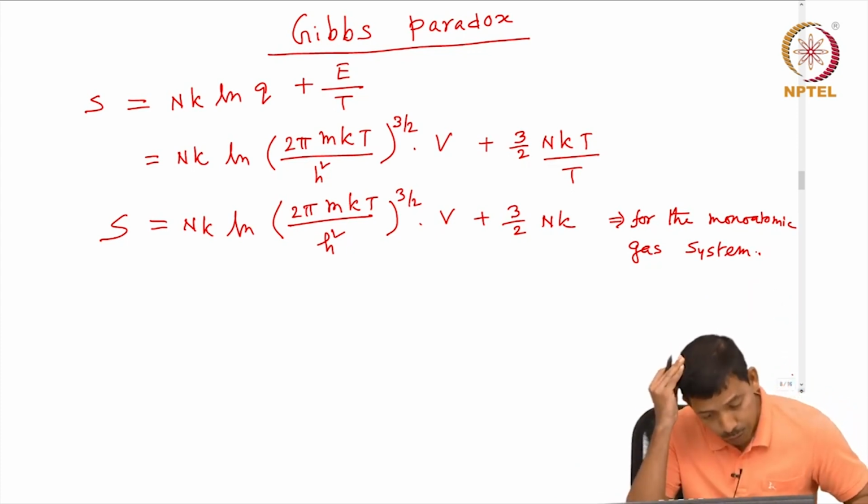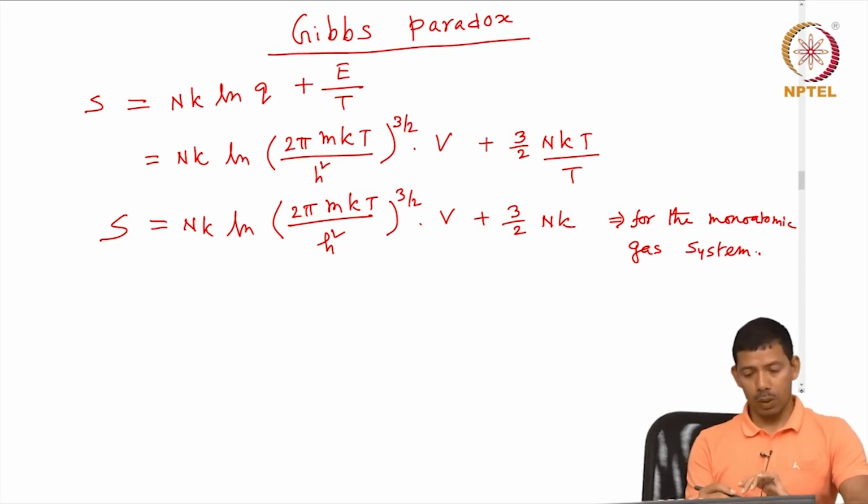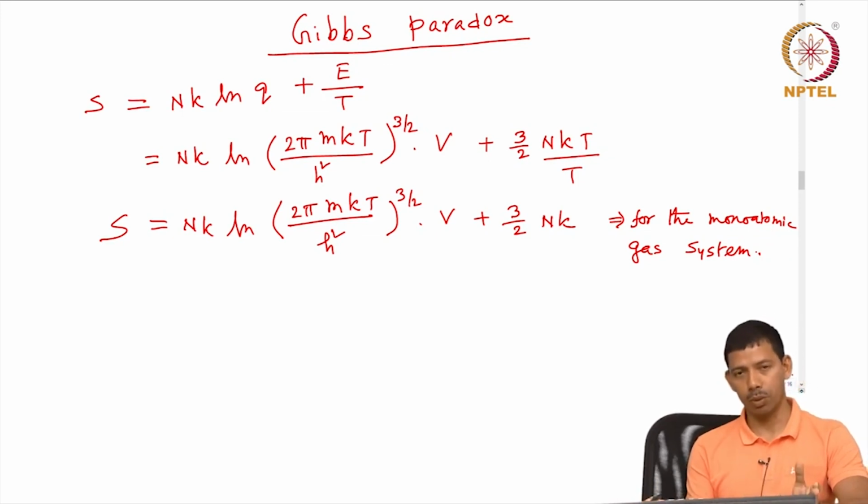Now, as all of you know, entropy is an extensive quantity. So, what is the definition of an extensive quantity? If you increase the volume or number of moles of the system, the extensive property also doubles up. Whereas an intensive quantity like density does not change. Even though you increase the volume to double, the density of the system will remain the same. And entropy S is an extensive quantity.